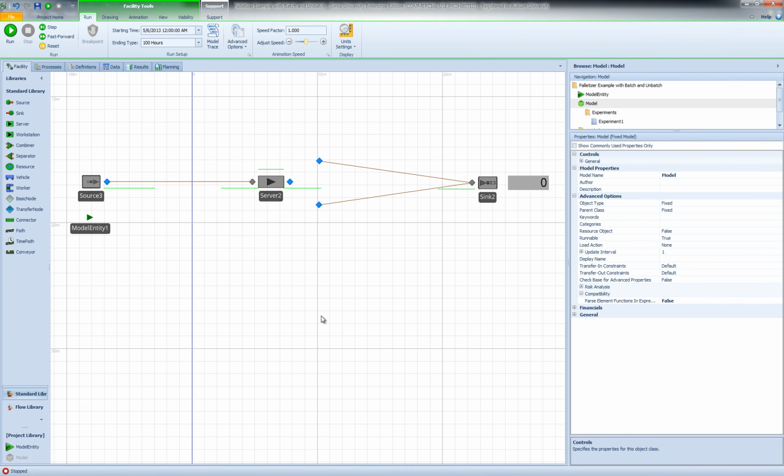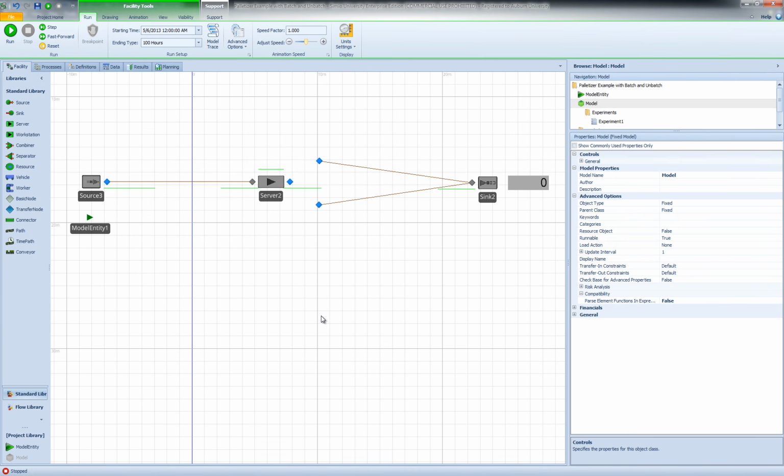An alternative approach to combine and separate entities is by using the batch and unbatch steps and using Simio processes. So in this model that we have here, we're going to use these two steps to perform batching and unbatching.